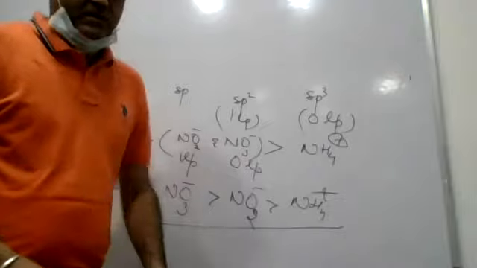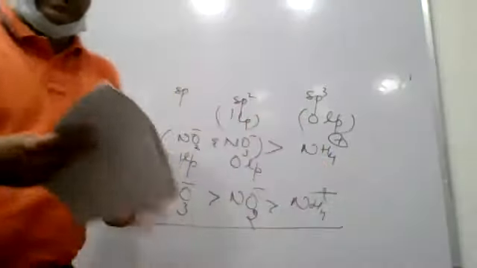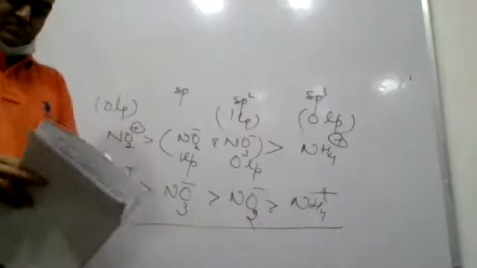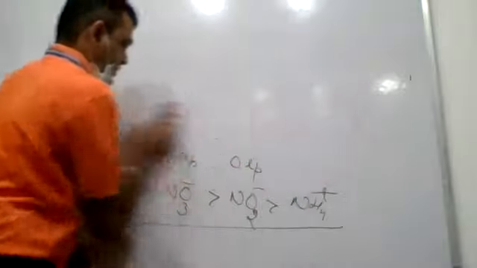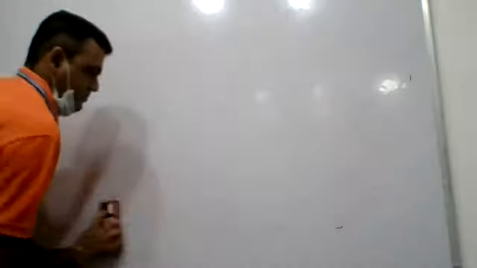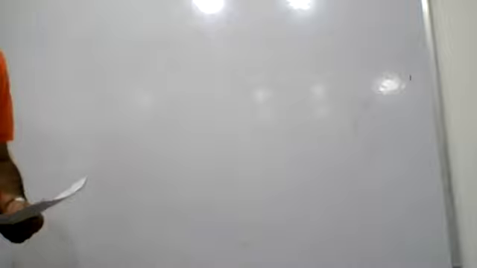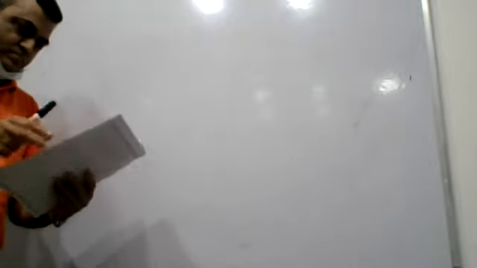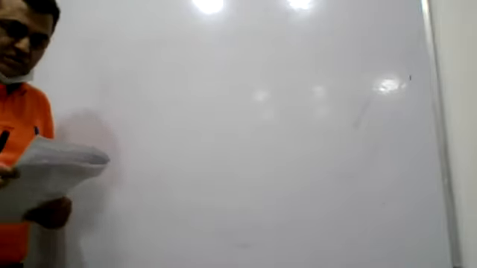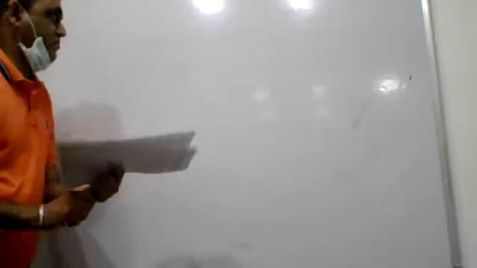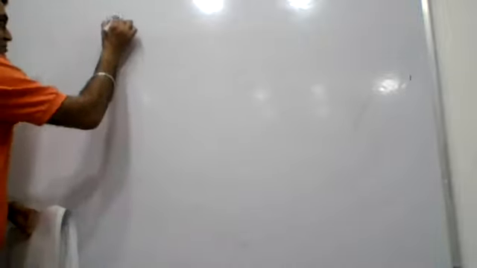Okay, students. Let's move ahead for discussions. Right. What will be the next question? Next is regarding correct order. You have been asked to mark the correct order regarding these species provided to you.